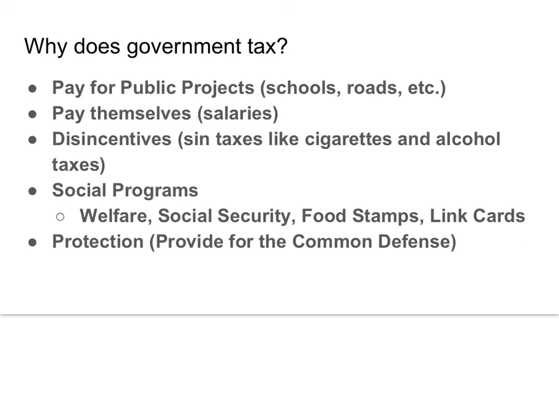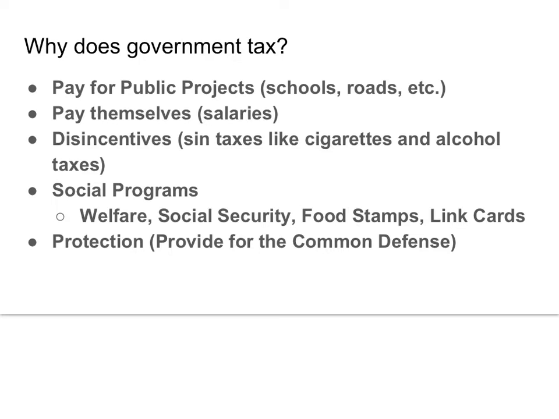These are just a few reasons why government taxes. Number one, to pay for public projects like schools, roads, your neighborhood parks, other things. To pay themselves, they make a salary, so they need to tax us to pay them a salary. To disincentivize certain items. So we call those sin taxes on cigarettes and alcohol, so that they want to try to reduce consumption with higher prices. Social programs would be another one. Government helps fund or funds welfare, Social Security, food stamps, link cards, other kind of social, Medicare, Medigap, those things.